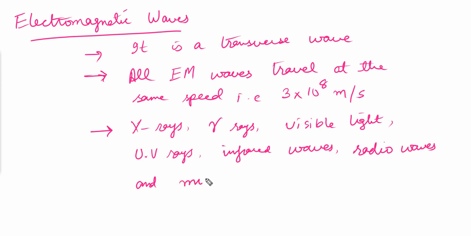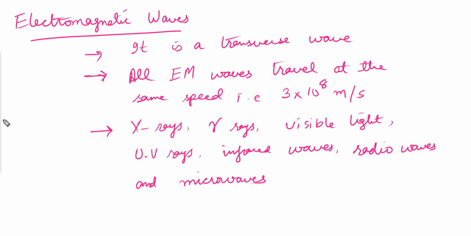So all these types of waves have the same speed in vacuum or in air, but they have different frequencies and wavelengths. And now let's discuss the next example for the longitudinal wave.